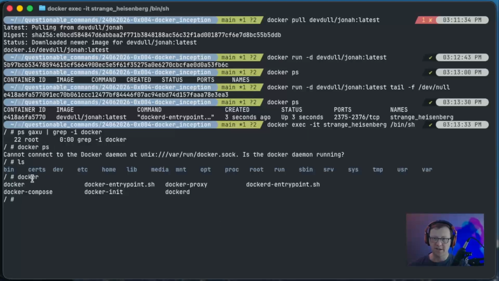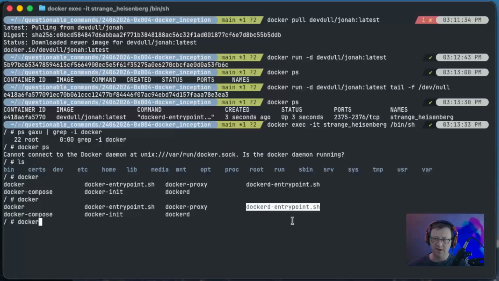Okay, so what I did is I typed docker. I'll just do it again here. So I typed docker, and to complete the command, I hit double tab. And here we are with this dockerd entry point. I want to take a look at this. I want to know where it is, first of all. So where is, let's try which.